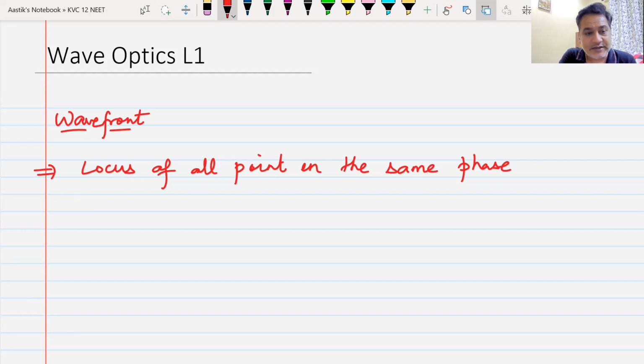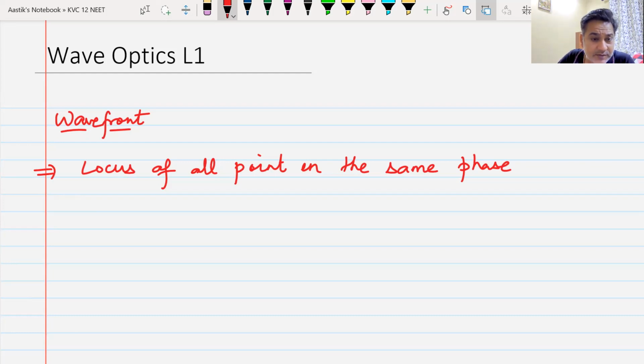So that is what I mean when I say that the particles are in the same phase or in different phases. Yes, sir. So all the points which are in the same phase, which are together, that locus, all those points are known as wavefront. Do we get this?